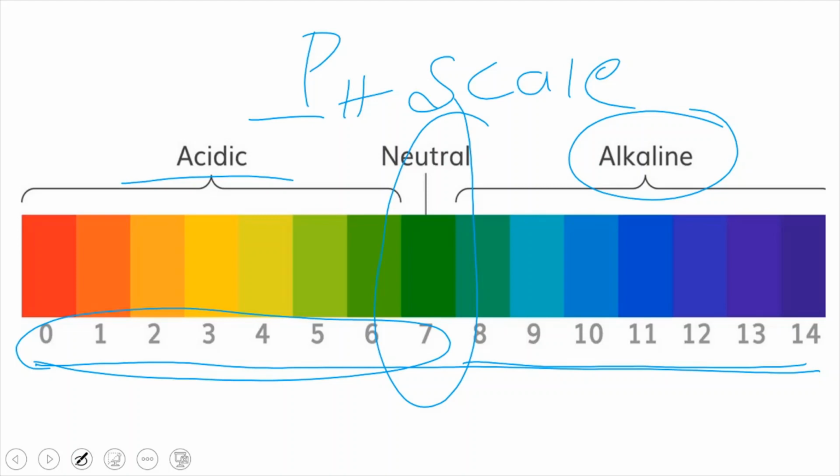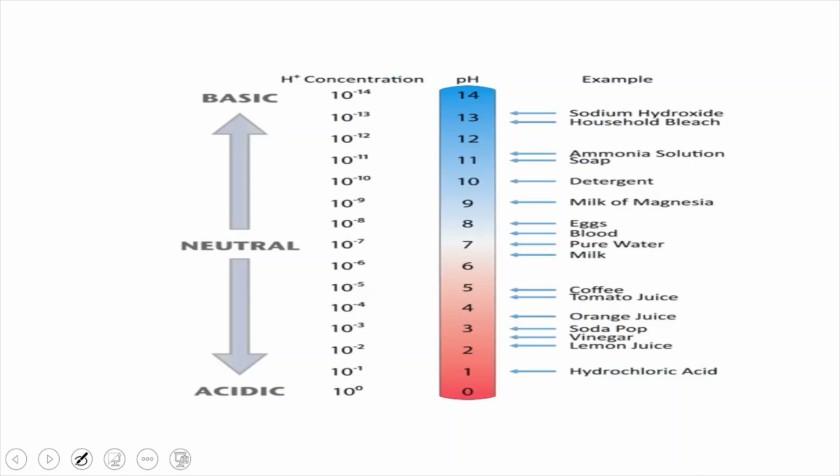So if the pH value is 8, it is called a weak base, and if the pH value is 14, it is termed a strong base. So by knowing the pH value, you can easily tell whether the given substance is an acid, base or neutral substance. Some of the values of some substances I have given here.